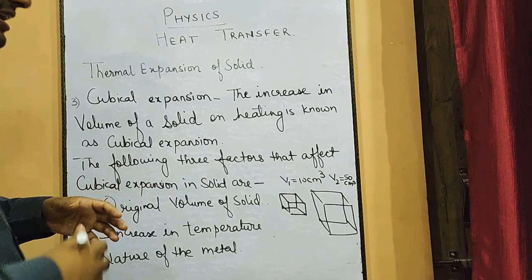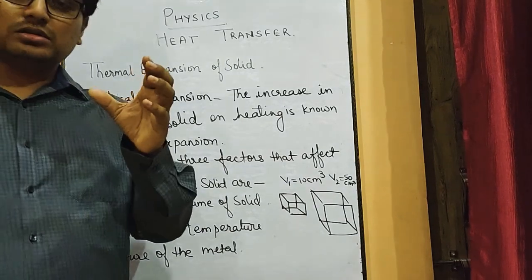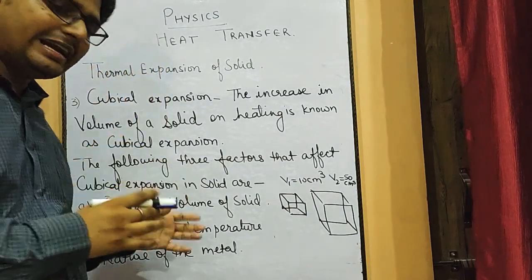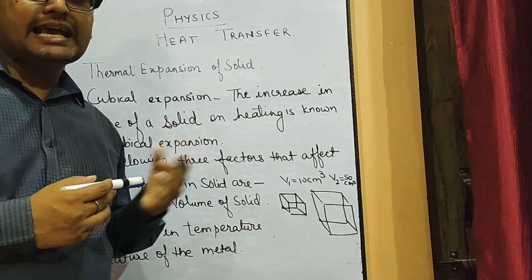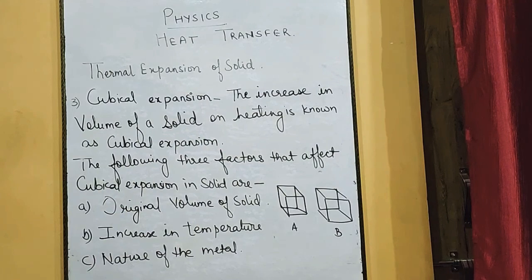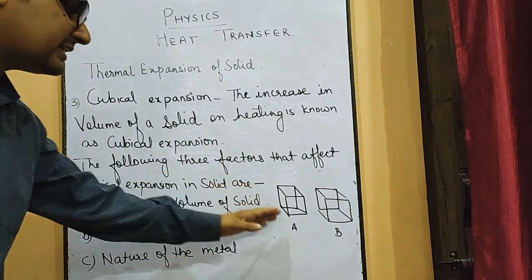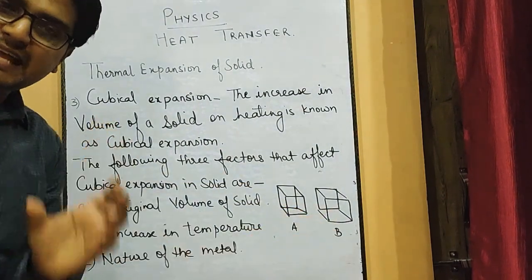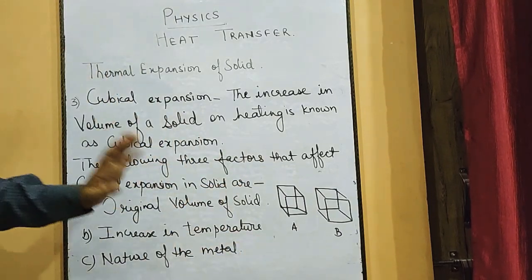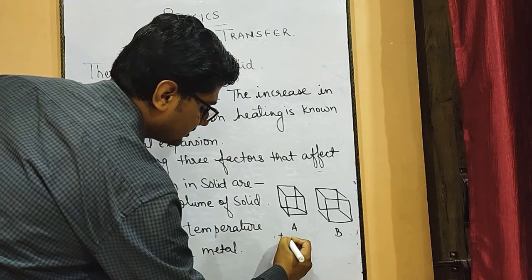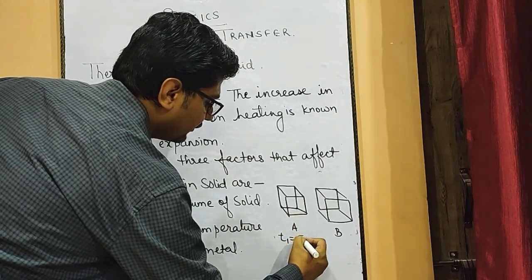Suppose I take two solids of the same volume and made of the same material, and right now they are at the same temperature, 50 degrees Celsius.